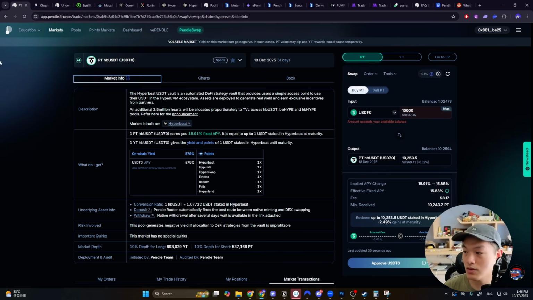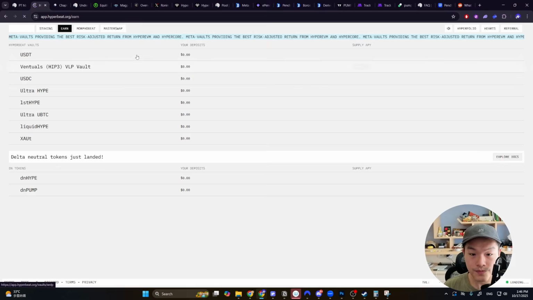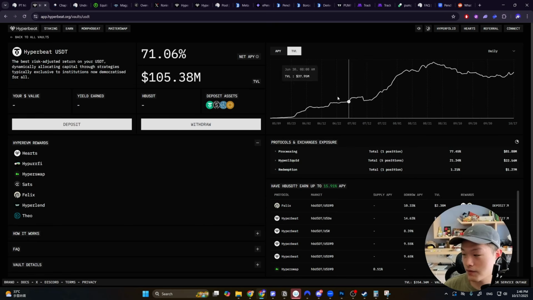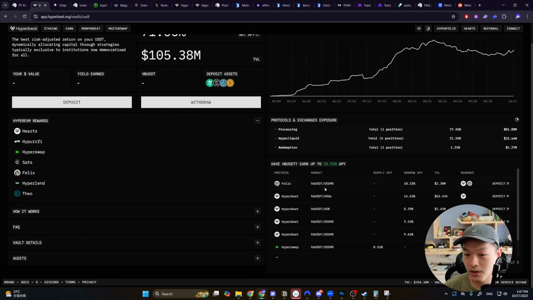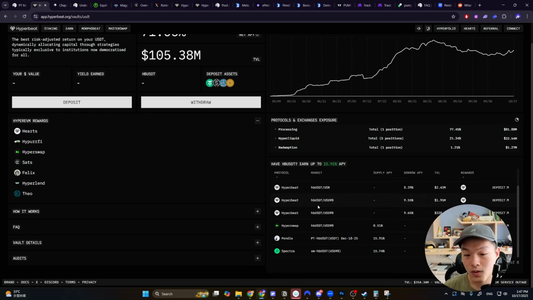This is what they tell you about each of the markets, how they're earning their yield, and the risk associated with it. And you want to look into the particular protocol as well, right? If you go into Hyperbeat here, what you're going to notice is that they're actually earning yield on different Hyperliquid markets, right? So they could be depositing into different protocols like the Felix protocol, or they're yield farming the stable pairs in the Hyperswap protocol.